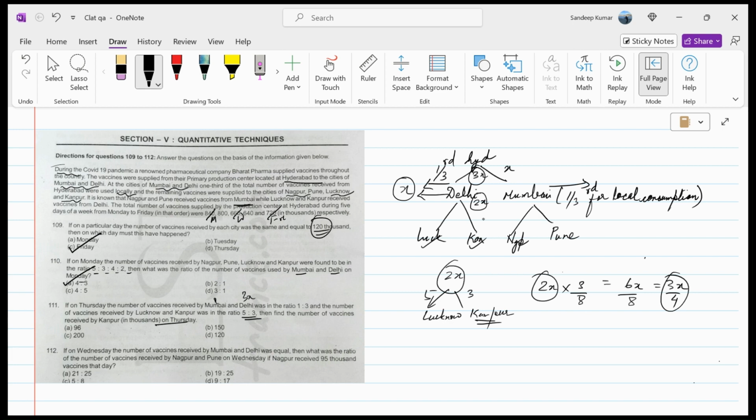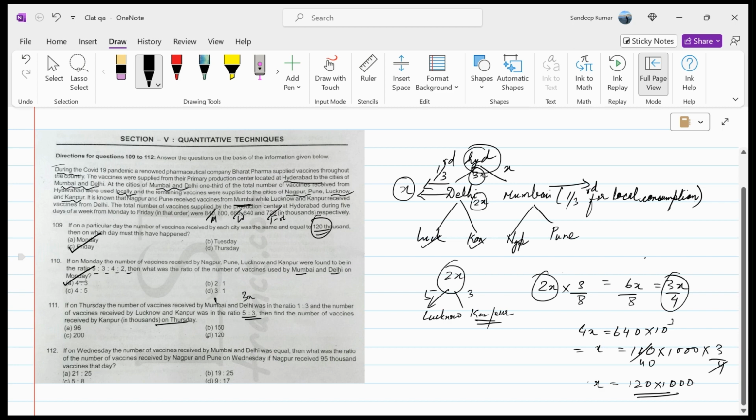Now, what we have as values, if we see here, the total number of vaccines released from Hyderabad, 3x for Delhi, x for Mumbai. So out of 4x vaccines is 640 into 10 to the power 3 vaccines, thousands, 640,000 vaccines. Now, so x is 160 into 1000 into 3 by 4. That is 120. So the value is 120 into 1000. These would be the number of vaccines received by Kanpur on the particular day. The correct answer would be option D.